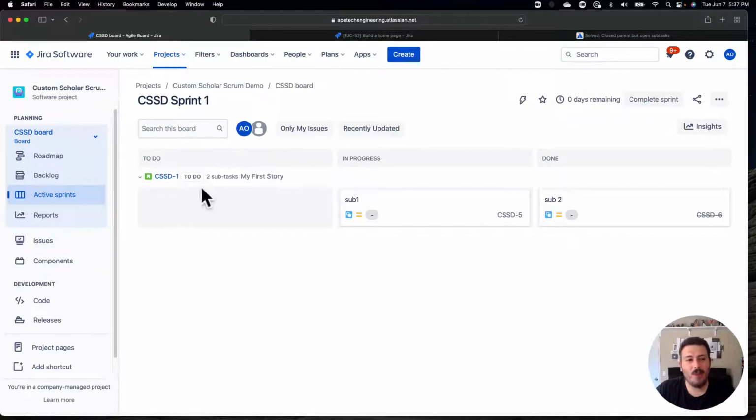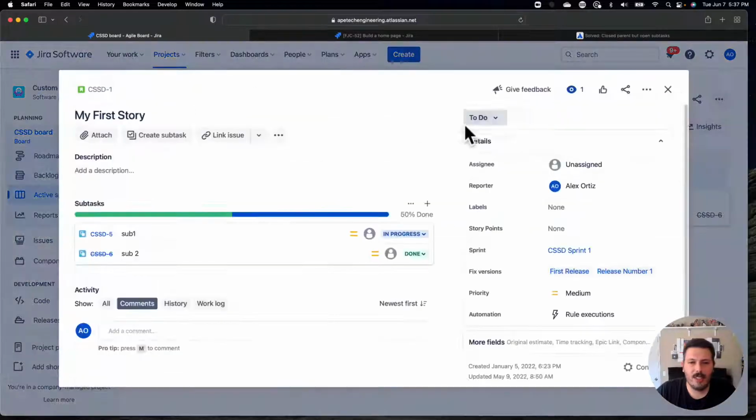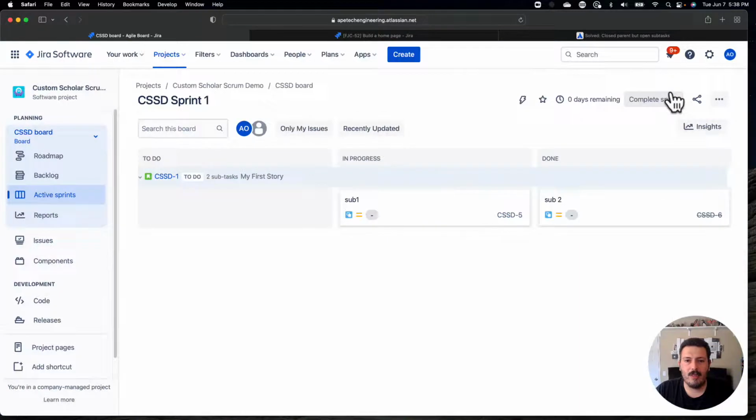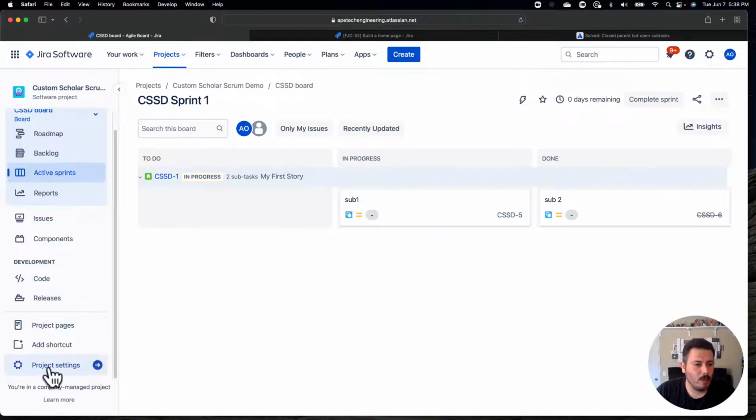Okay, so here's a great example. I have a story that is open. I have one subtask that is done and another subtask that is not, and I don't want to be able to transition this story to done if that subtask is not completed. Now, out of curiosity, does Jira let me do it like this? Can I actually do this? Yes, it does. So let's go set the workflow rule based on the guy's recommendation to essentially block this from happening. So let's jump into the workflow. We'll go to project settings.